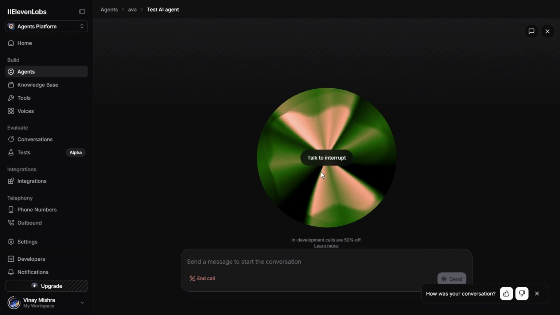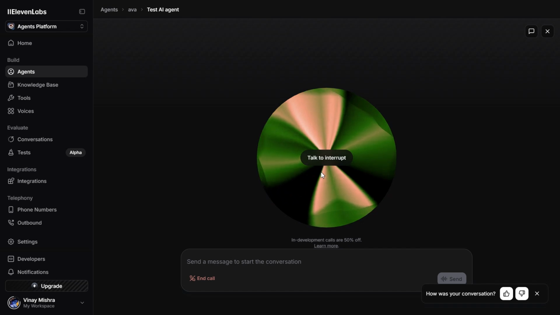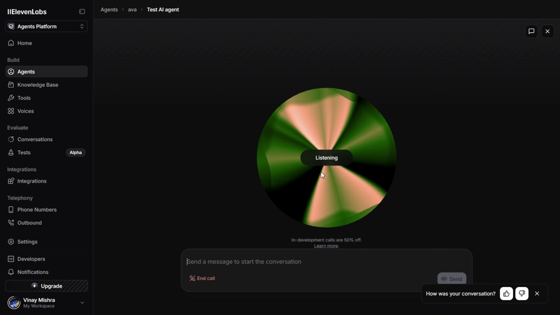Wow, that sounds amazing. Can you make me a 3-day itinerary? Sure. Day 1, explore South Goa beaches. Day 2, Old Goa churches and Panjim Market. Day 3, water sports in Baga followed by sunset at Chapora Fort. Would you like me to include hotel options too?